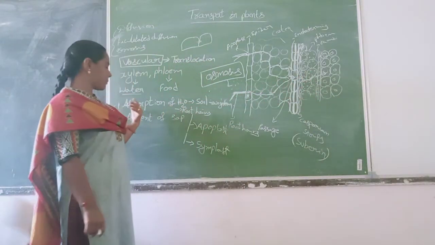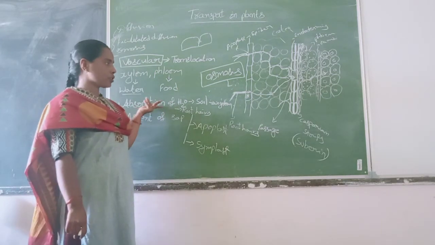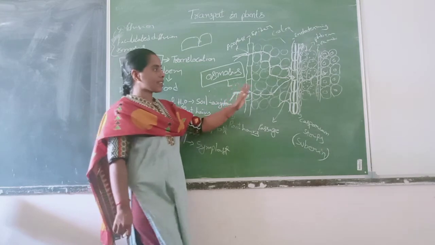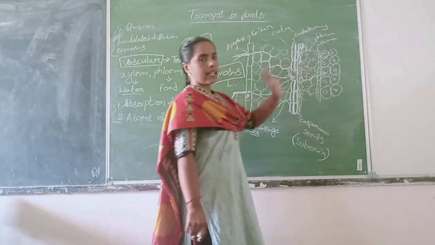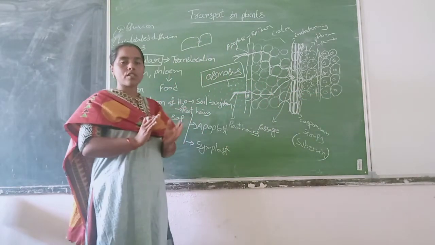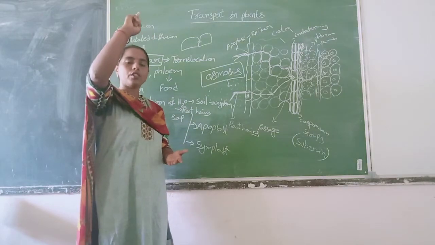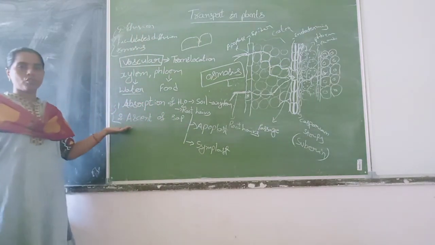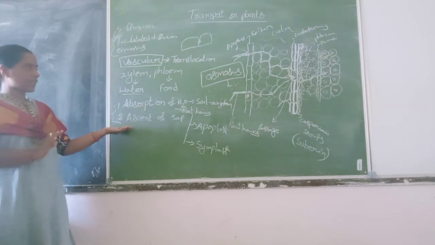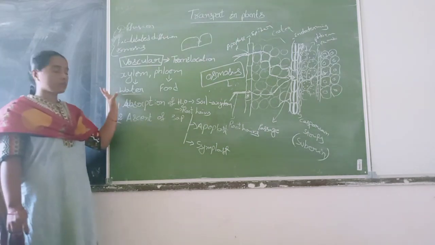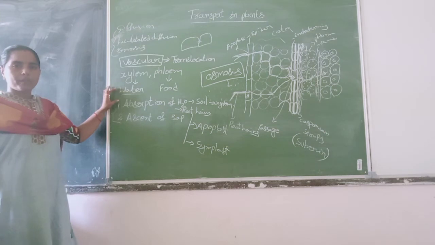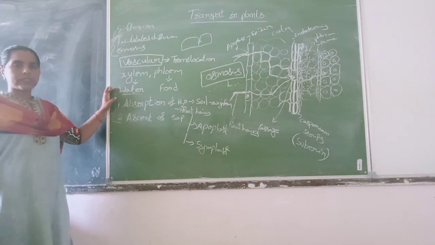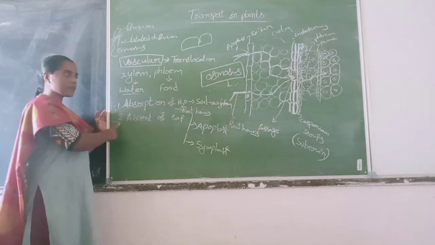Finally, by the first method, absorption of water by the root hairs, water reaches the xylem tissue. Now, xylem wants to transport that water throughout the plant body. That is what we call ascent of xylem. Okay, but let me recall this once again. Water transportation takes place mainly in two steps.